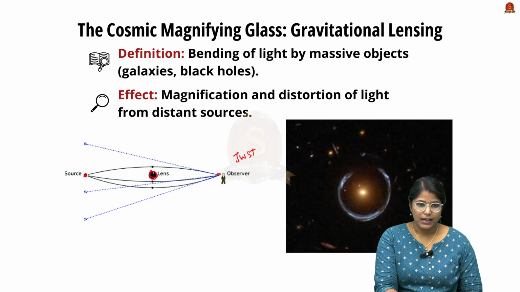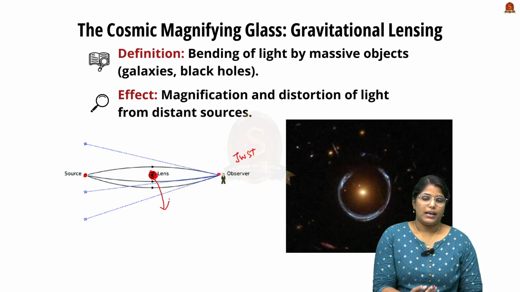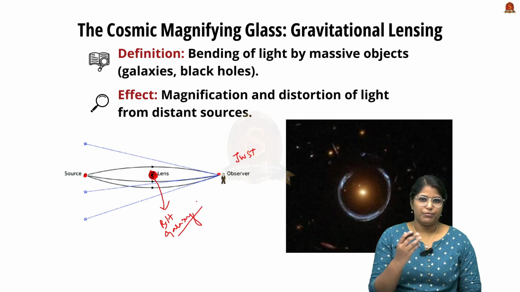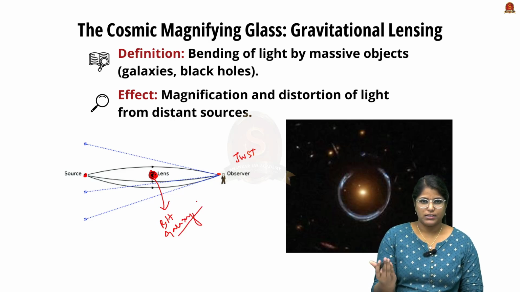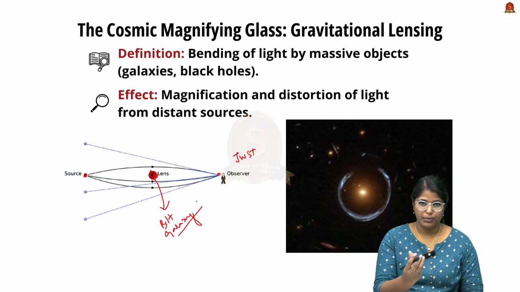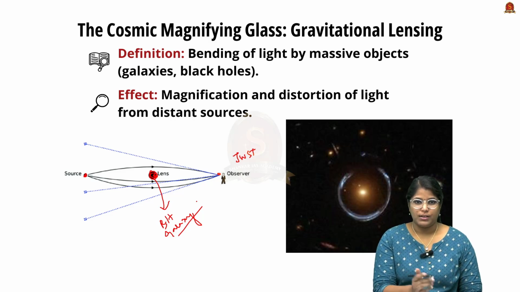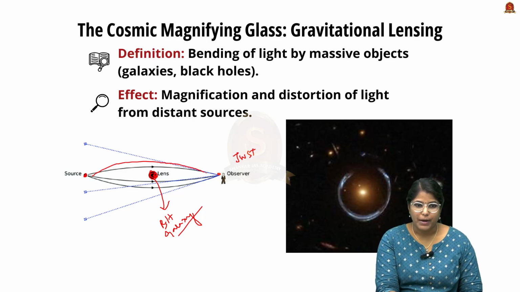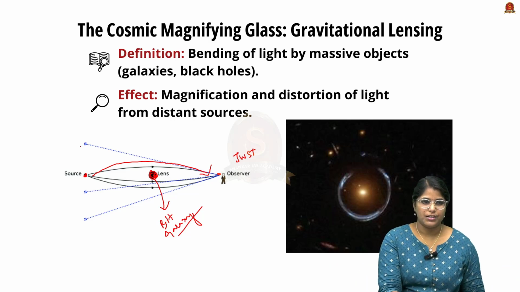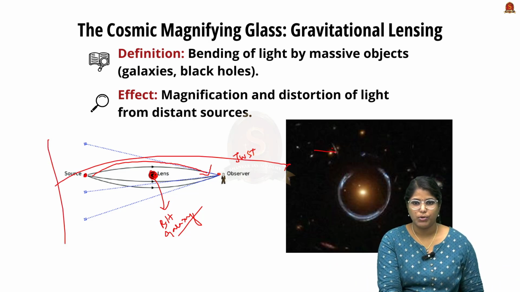If there is a lens in between, like a black hole or another galaxy, then when JWST is viewing the source, that object in between will bend the light emitted from the source. This bending of light by the lens will be observed by the observer, even though they are so far away. This is the diagrammatic representation, and this is how it actually looks.